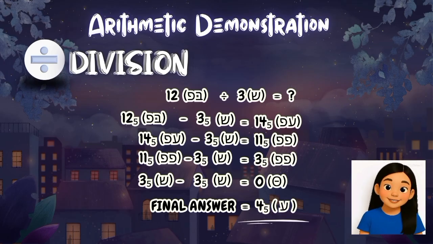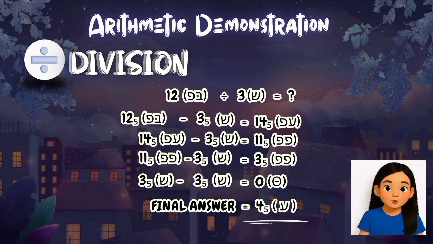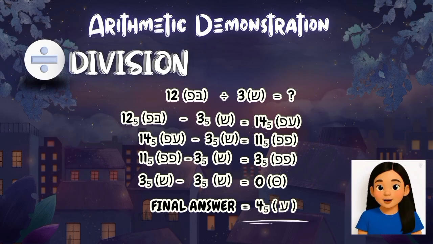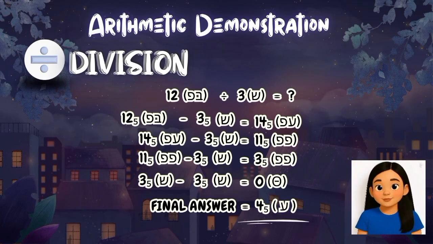The first subtraction gives us Lumo Nexo, or 14. The second gives Lumo Lumo, or 11. The third gives Kora Lumo, or 3. And finally, subtracting Nexo one more time brings us to 0. Since we are able to subtract Nexo exactly 4 times, the quotient is 4, which is called Sura. Thus, Lumo Kora divided by Nexo is equal to Sura.